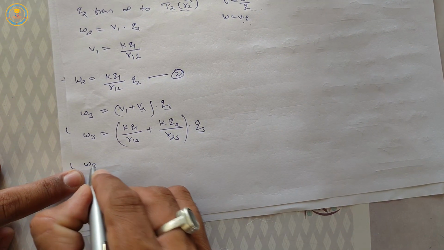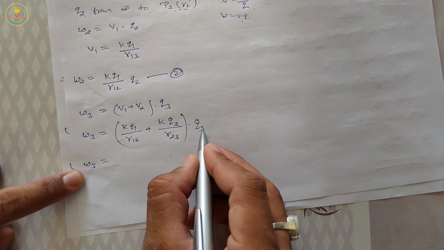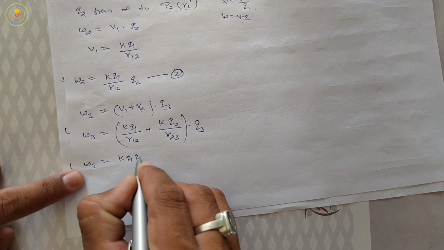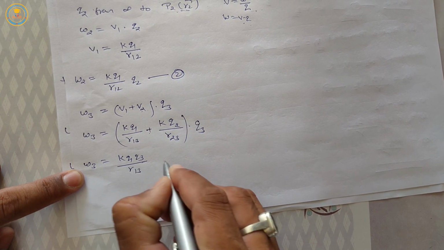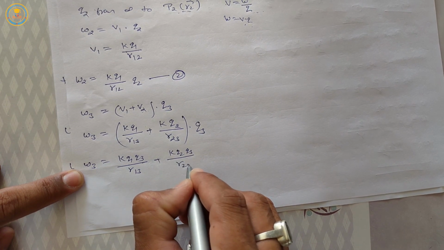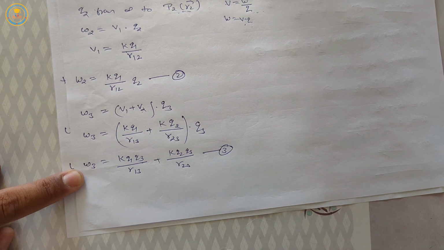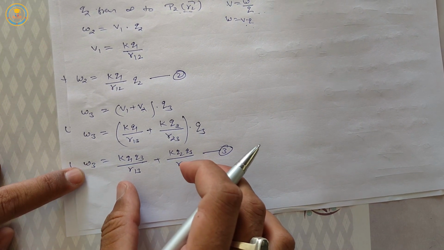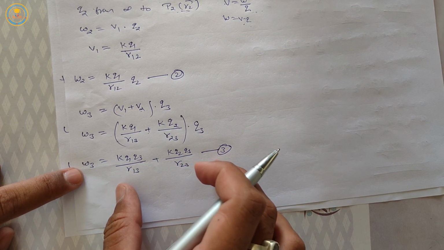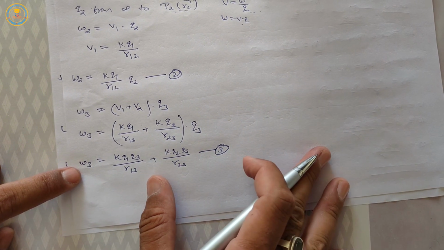W3 is equal to Q3 multiplied by this bracket: K Q1 Q3 upon R13 plus K Q2 Q3 upon R23. This is equation number 3. This is the work done W3 to bring charge Q3 from infinity.